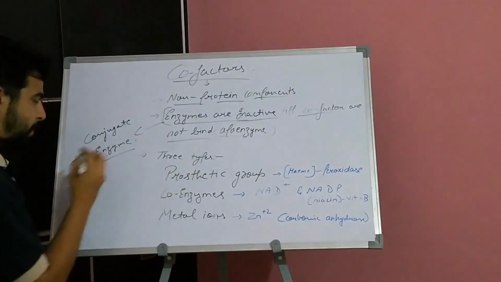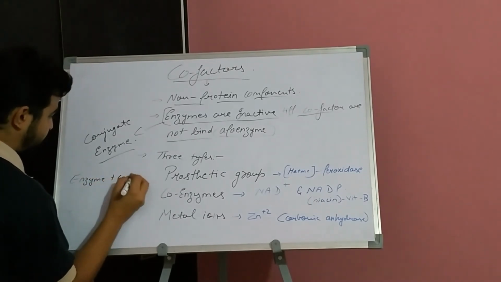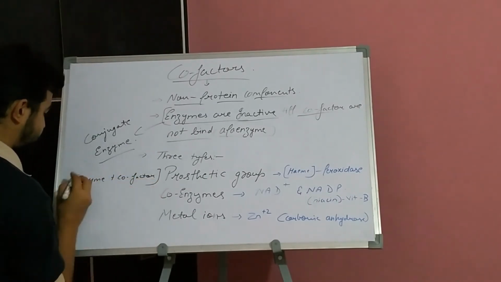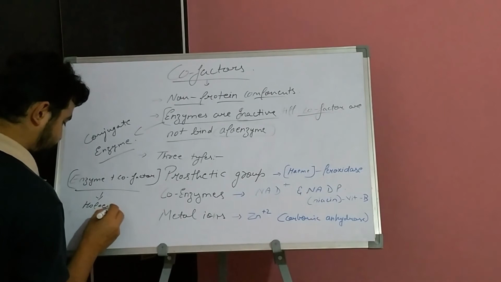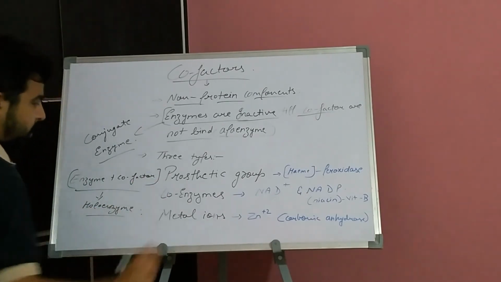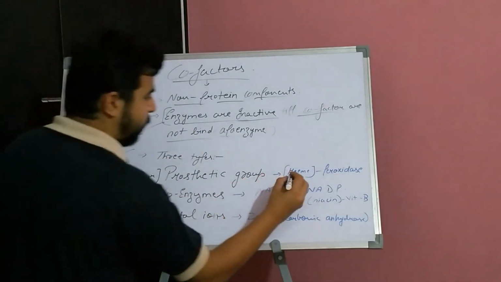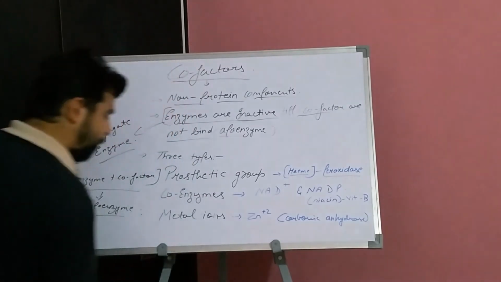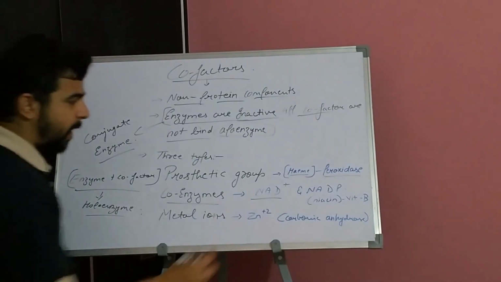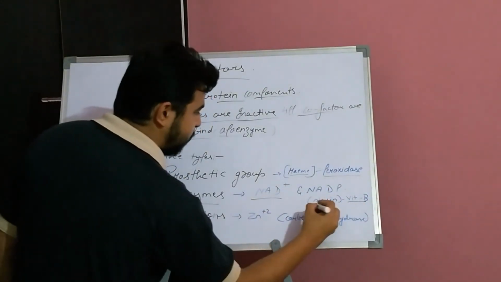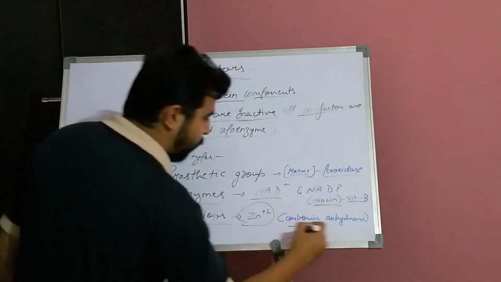When the enzyme binds with the cofactor, enzyme plus cofactor, this is known as holoenzyme. There are certain types of cofactors: prosthetic groups, for example the heme group for peroxidase enzyme; coenzymes like NAD and NADP, from vitamin B, which is niacin; and metal ions like divalent zinc for carbonic anhydrase.